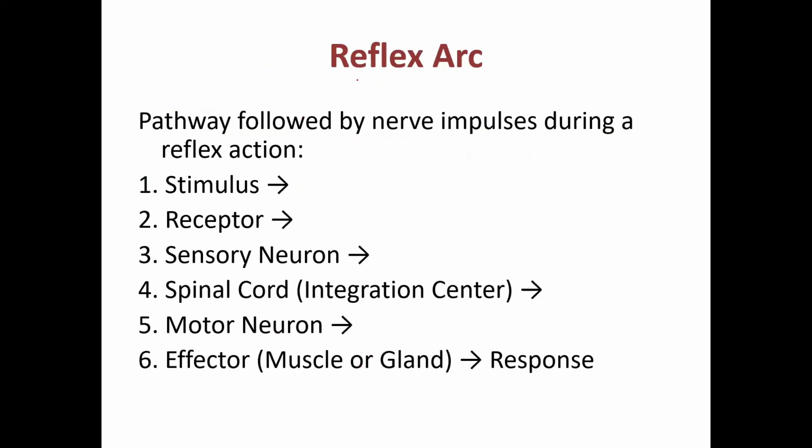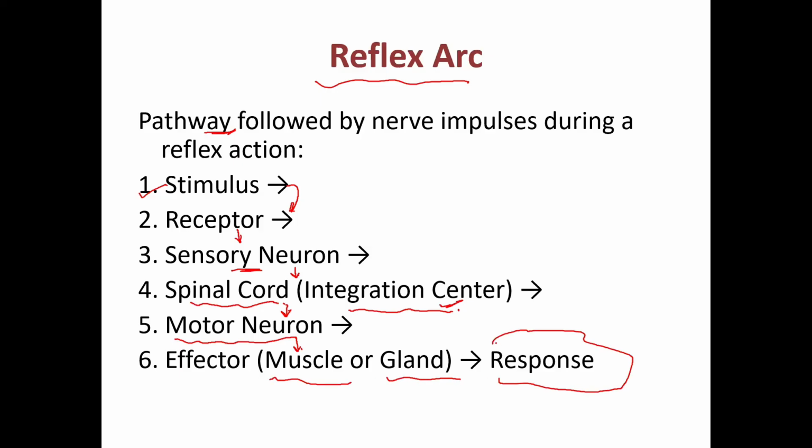Come to the reflex arc. What is a reflex arc? It's the pathway by which an impulse or signal travels. First the stimulus, then the stimulus is sensed by the receptors. The receptors send the impulse through sensory neurons to the spinal cord, the integration center, which makes decisions and sends the signal through the motor neuron, and finally to the effector, which may be a muscle or a gland, and then the response is generated.